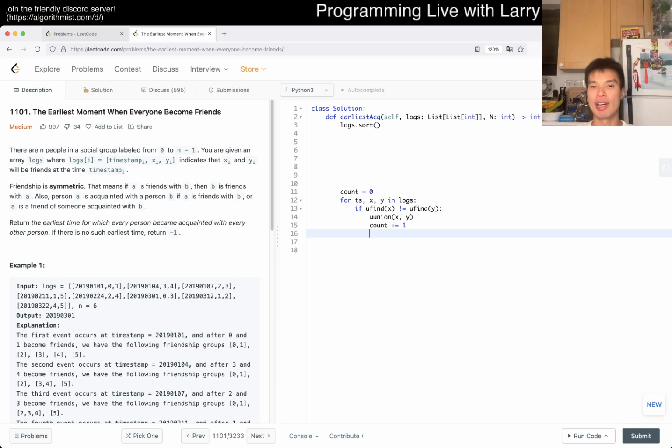So you could do it that way. So then now, if count is equal to n minus 1, then now you can return ts. So that's basically the idea, and then maybe return -1.